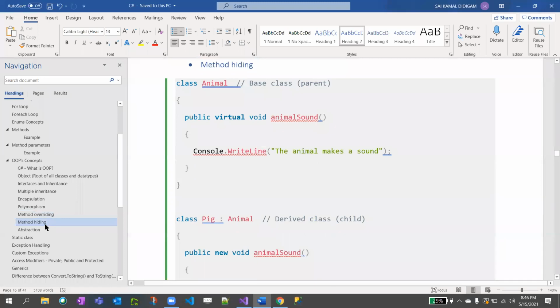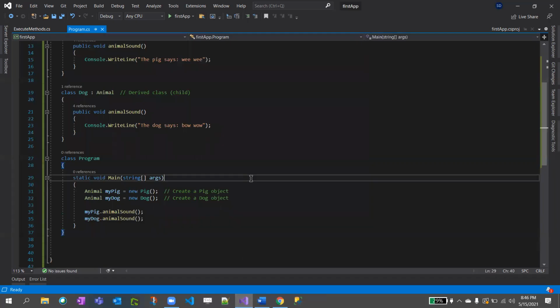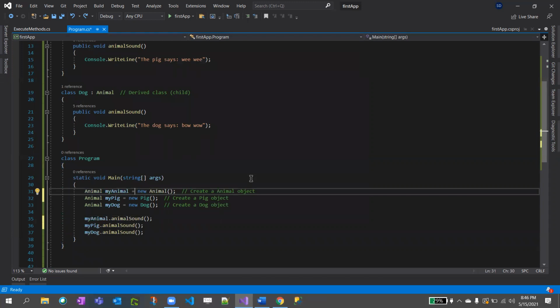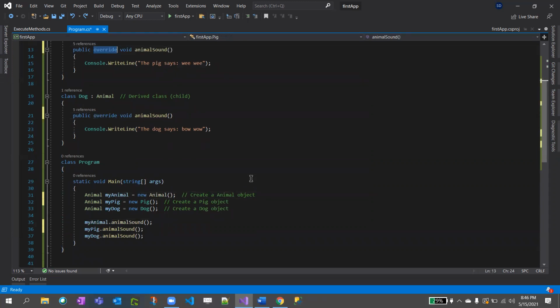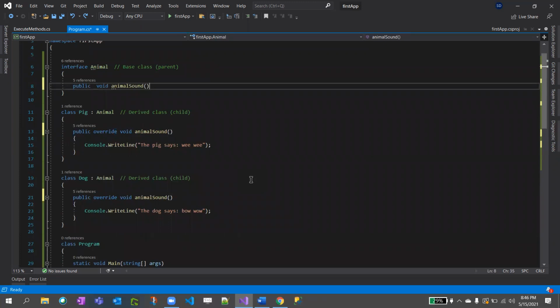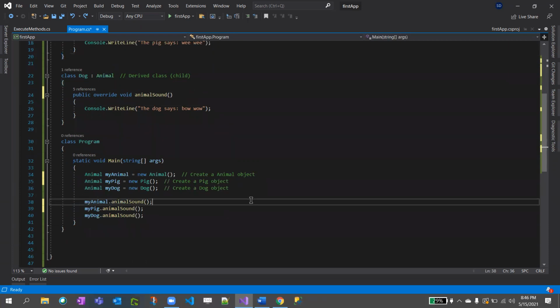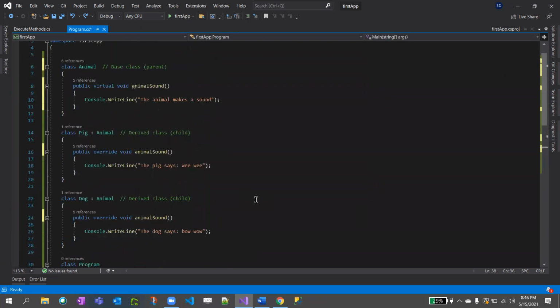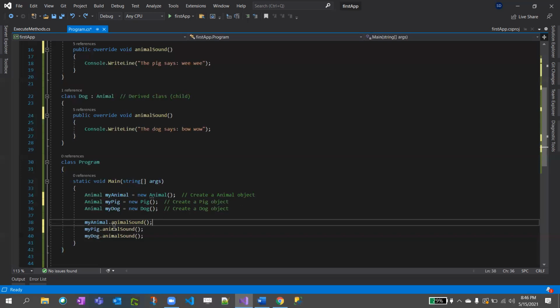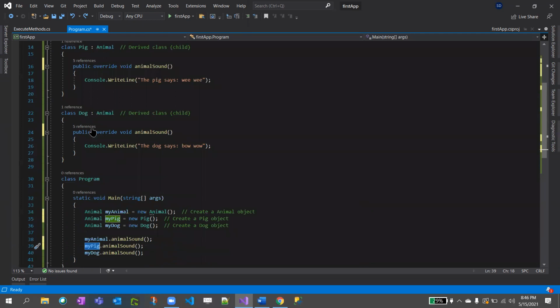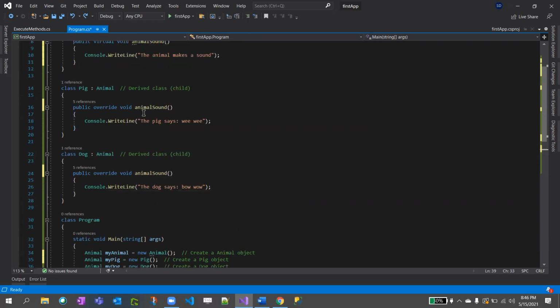It's clear, right? And now method hiding. That's a good point you raised, I'll explain. With method overriding, if you say my pig dot animal sound, pig says VV will be printed.